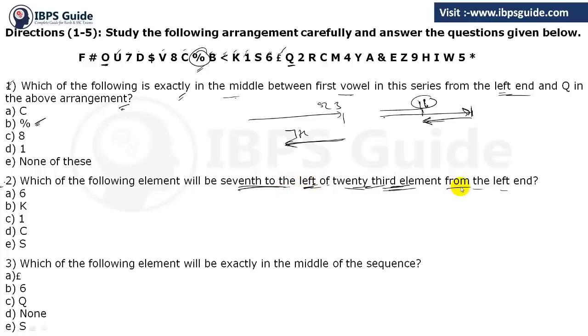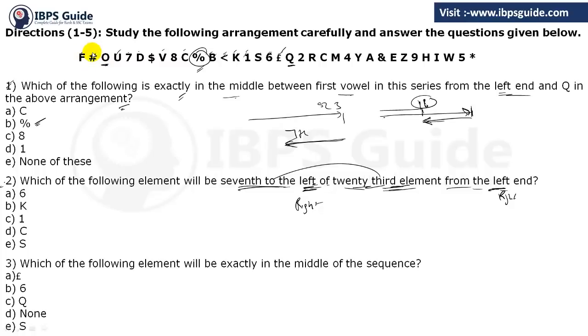If you have both values left and left, then you have to subtract these two values. Even if it is right and right, then you have to subtract both of them. But if you have left right or right left, then you have to add these values. Okay, so now it is left and left, so just subtract them. 23rd and 7, that is 16. So just go with the 16 from the left hand.